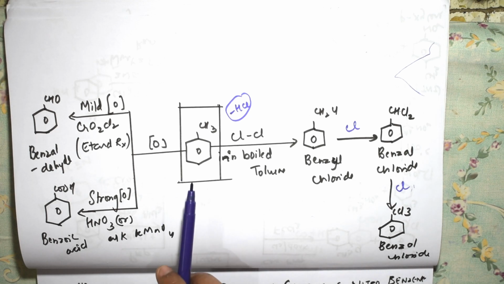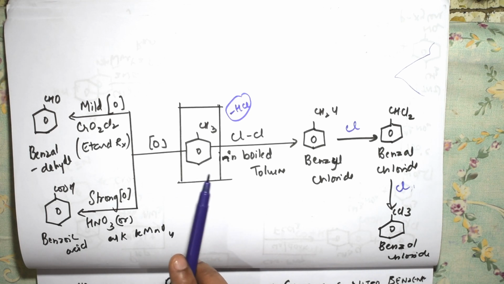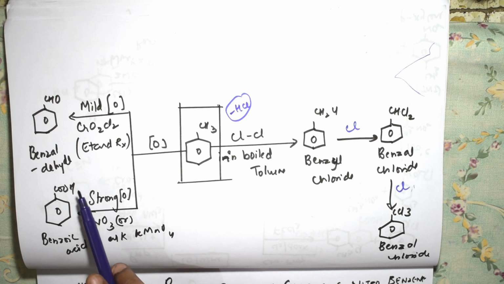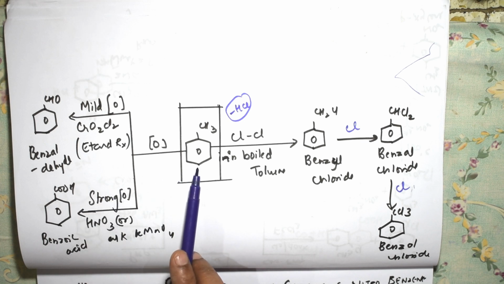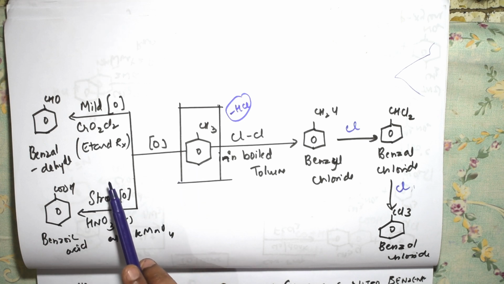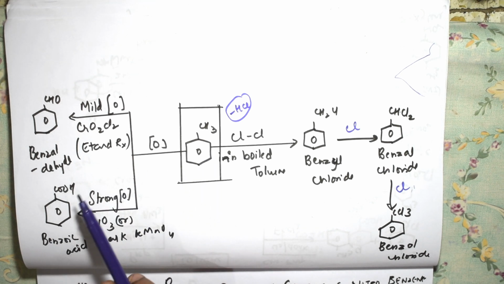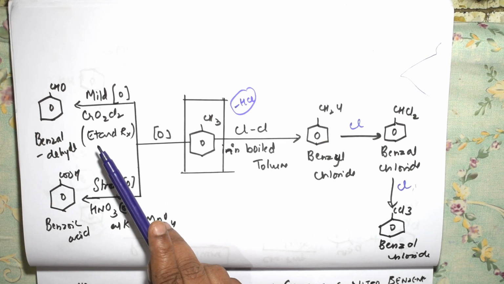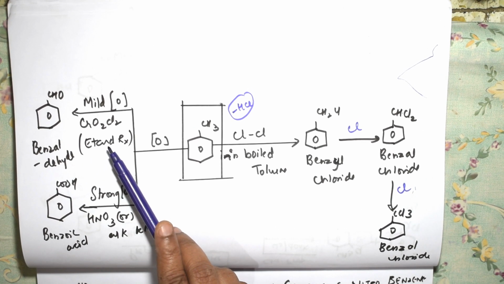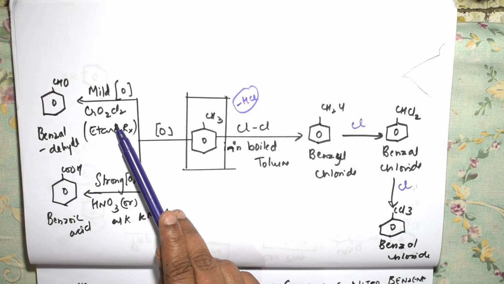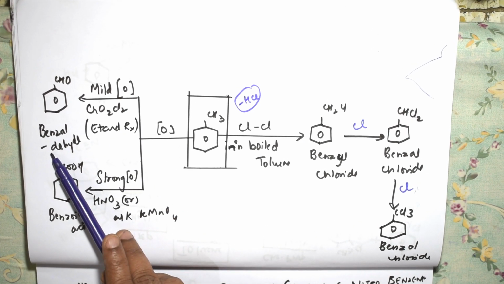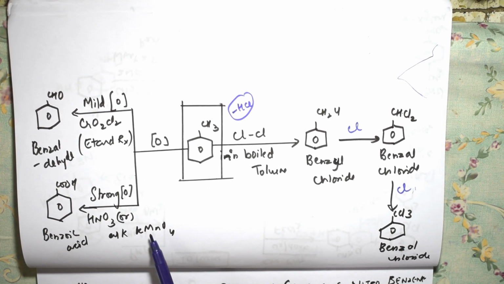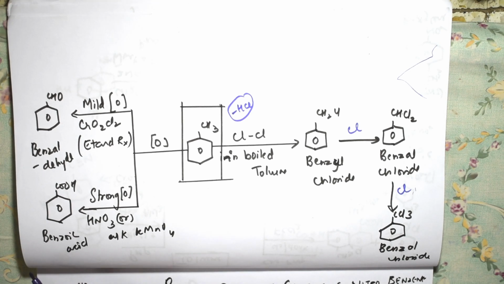Suppose they are asking you to prepare benzaldehyde from toluene, what is the reaction students? Etard reaction is used to prepare benzaldehyde from toluene using an oxidizing agent, that's nothing but chromyl chloride. This is what I mentioned. If you are using a mild oxidizing agent, you will get benzaldehyde. If you are using a strong oxidizing agent, you will be getting benzoic acid. So I have given the important thing here.